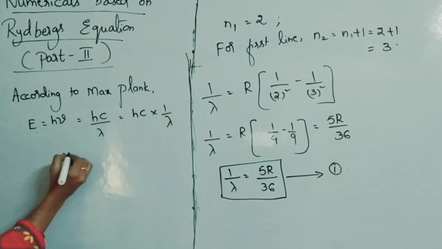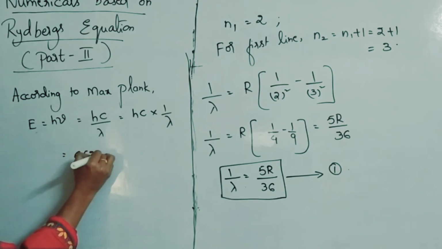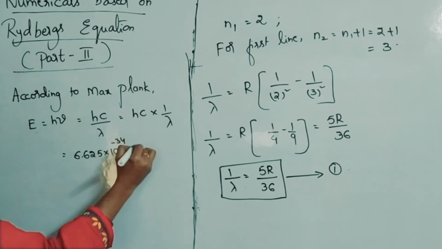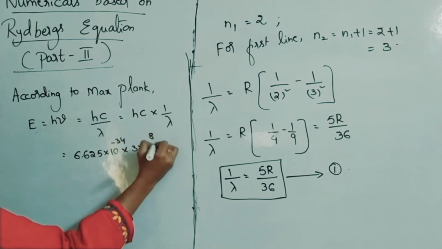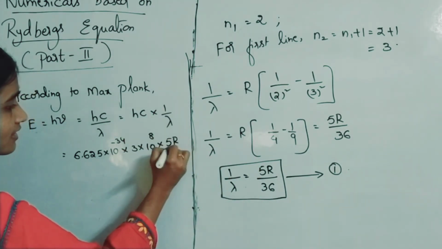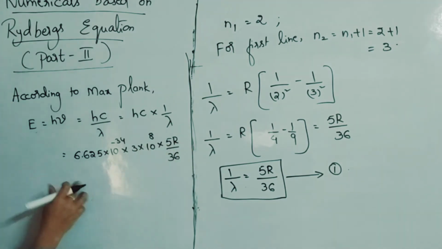So h value you know, 6.625 into 10 to the power of minus 34, into c value is 3 into 10 to the power of 8, into 1 by lambda value, directly I am writing it as 5R by 36, and R value is given to us.